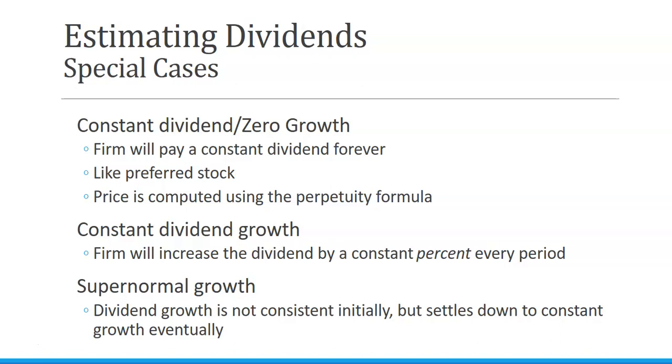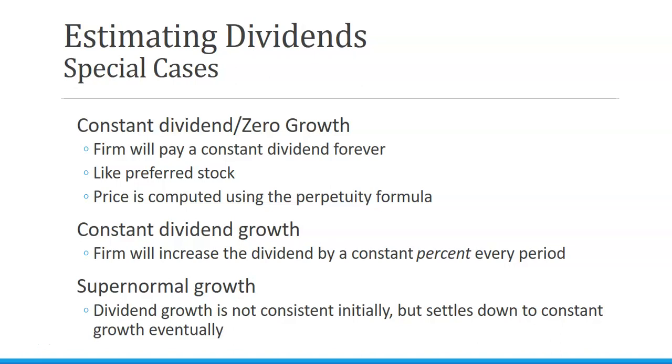The next way to estimate dividends is with the constant dividend growth formula. The constant dividend growth formula assumes that the firm will increase the dividend by a constant percent every period.